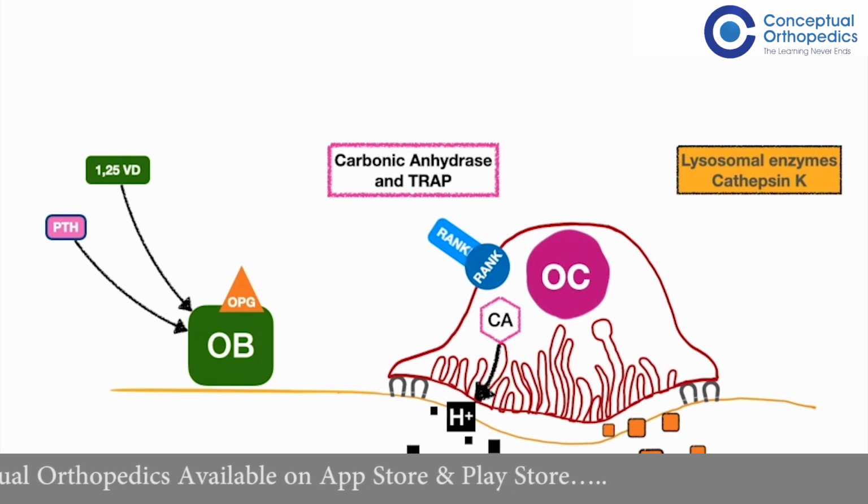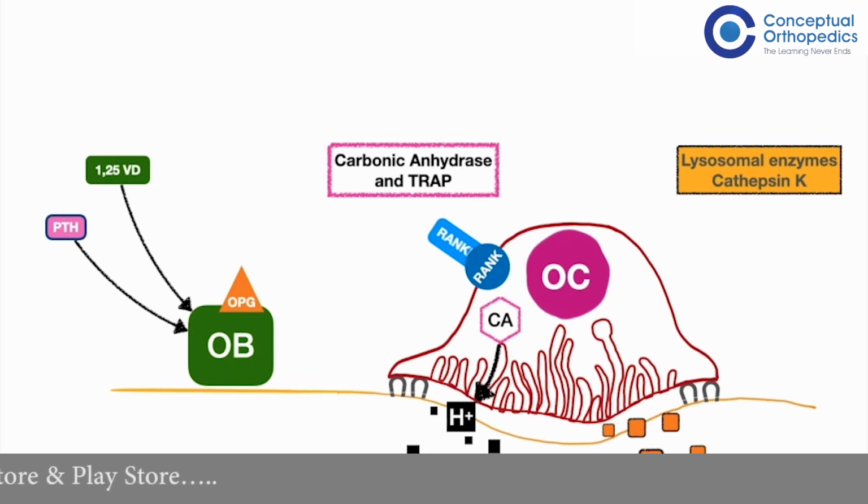Once the bone is broken down by the osteoclasts, osteoblasts come into that space and lay down more mature bone. This is how a woven bone is converted into a mature bone. This particular flowchart or this particular process is not possible in patients with osteopetrosis, and hence the osteoclasts are not able to resorb the woven bone or the primitive bone and lay down more mature bone.